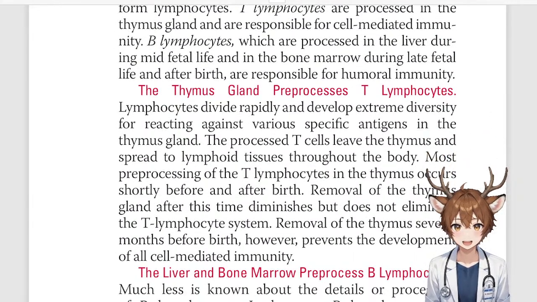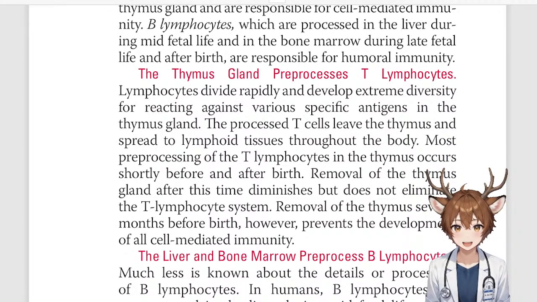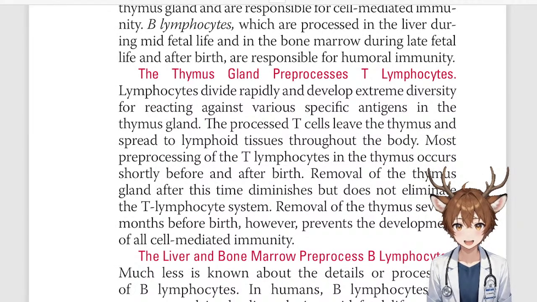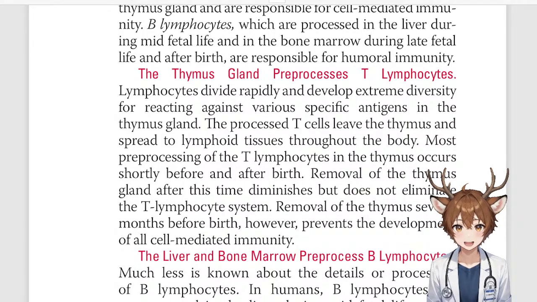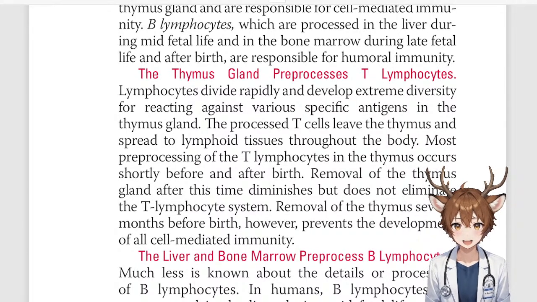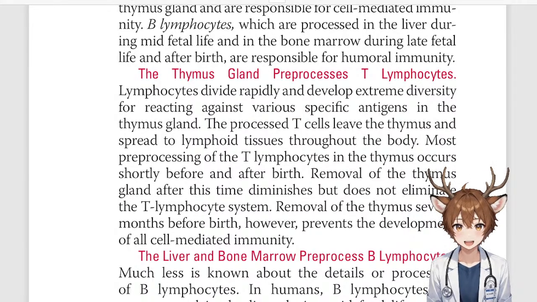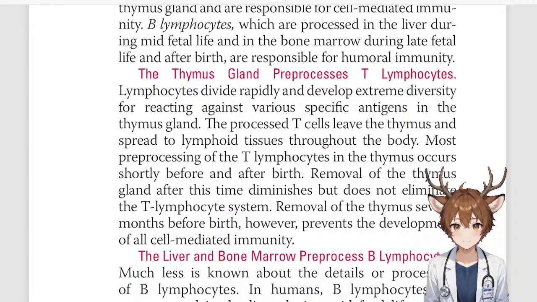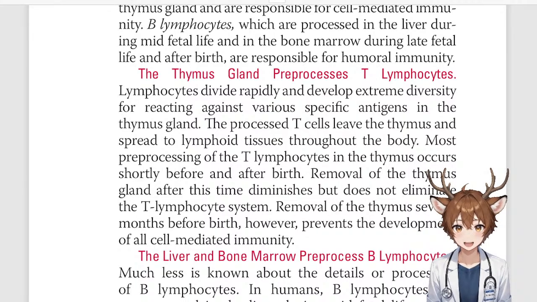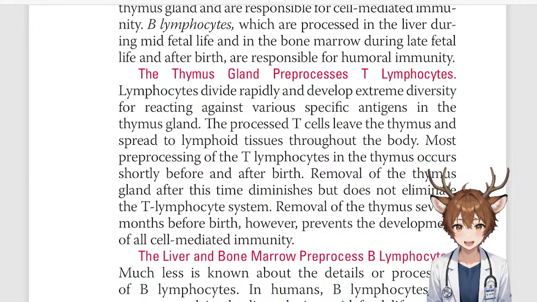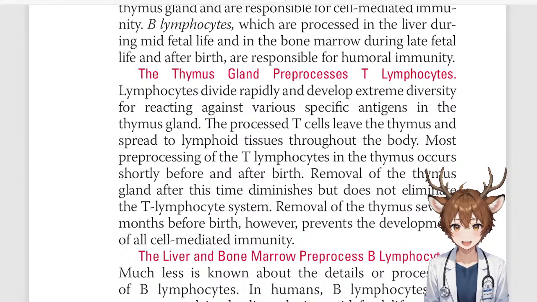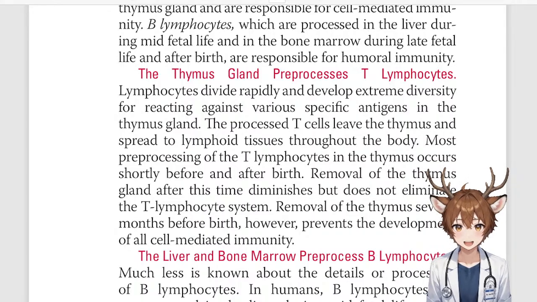The thymus gland preprocesses T lymphocytes. Lymphocytes divide rapidly and develop extreme diversity for reacting against various specific antigens in the thymus gland. The processed T cells leave the thymus and spread to the lymphoid tissues throughout the body. Most preprocessing of the T lymphocytes in the thymus occurs shortly before and after birth. Removal of the thymus gland after this time diminishes but does not eliminate the T lymphocyte system. Removal of the thymus several months before birth, however, prevents the development of all cell-mediated immunity.